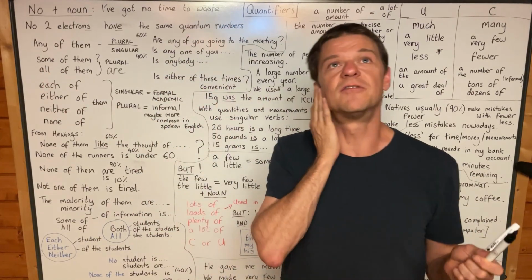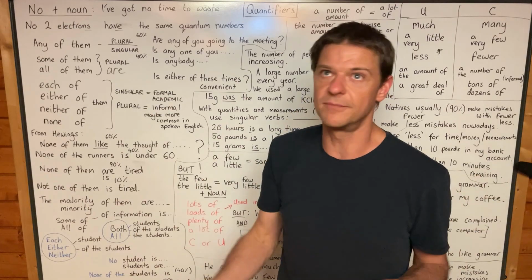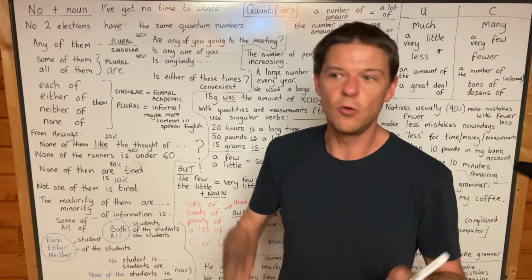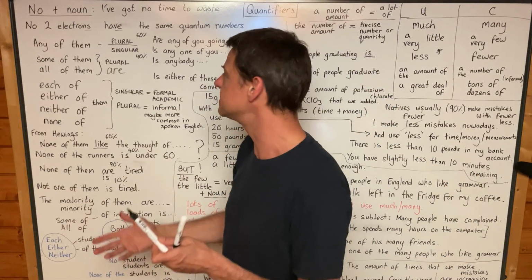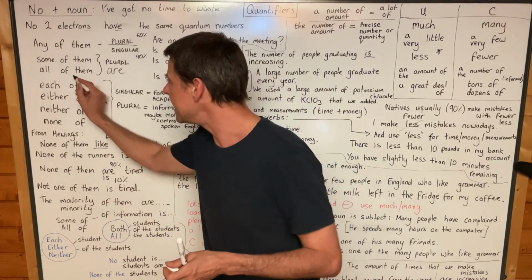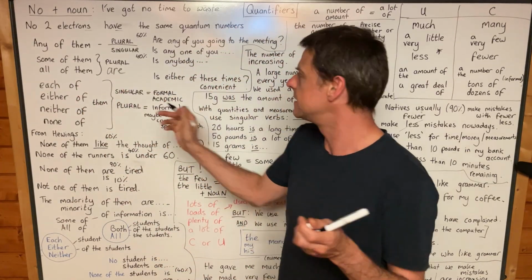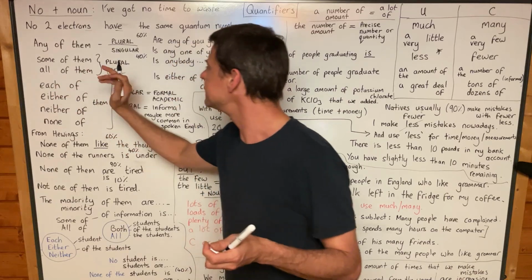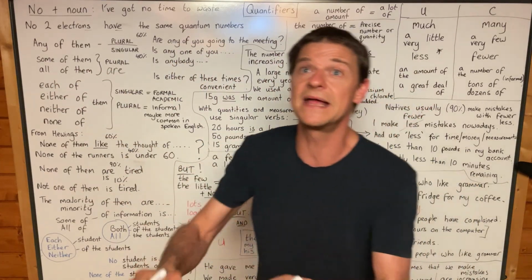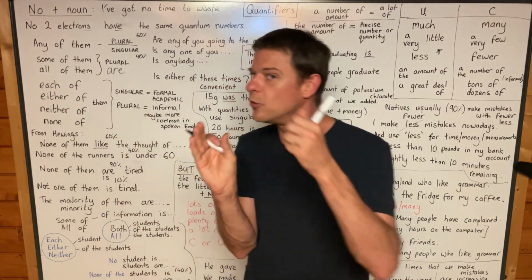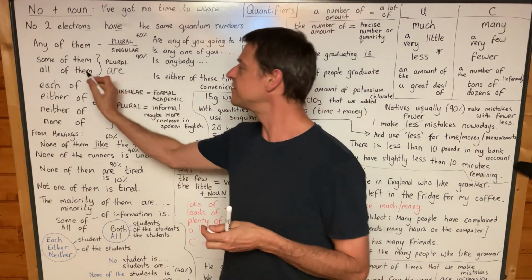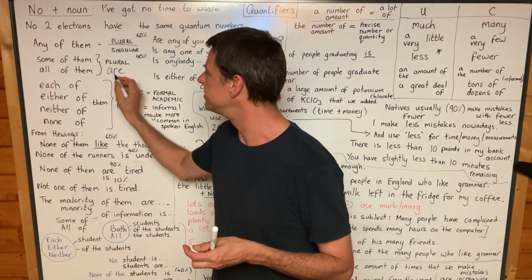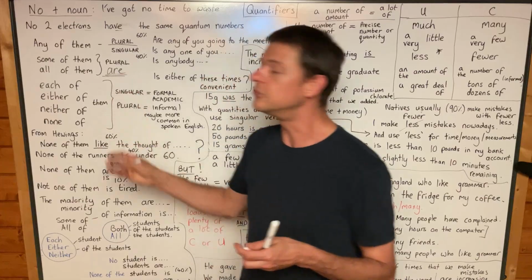Okay, let me do it with all of the information again, or all of the effort that I made was in vain. Yeah, all of the effort that I make. So all of and uncountable noun, all of the effort that I make is in vain. Yeah, all of the effort is. And so if it's uncountable, it will be is. But if it's countable and plural, it will be are.